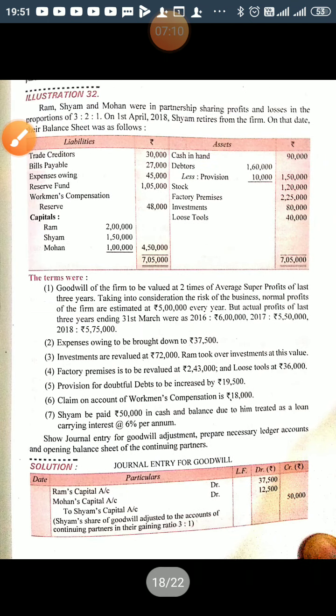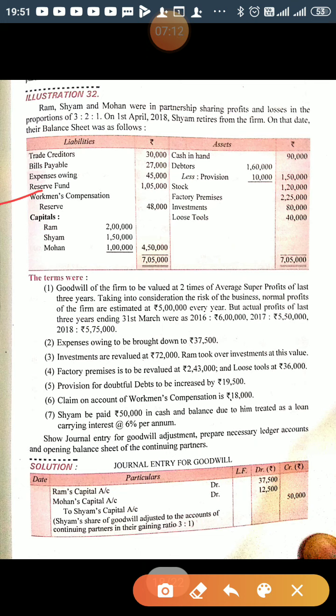Now the next item given on the liability side is workmen compensation reserve. The balance is given as 48,000, and the actual liability towards workmen compensation is 18,000. So the rule is a specific reserve should first be utilized for meeting the liability towards that specific purpose. Here the actual liability is 18,000, and the fund available is 48,000.